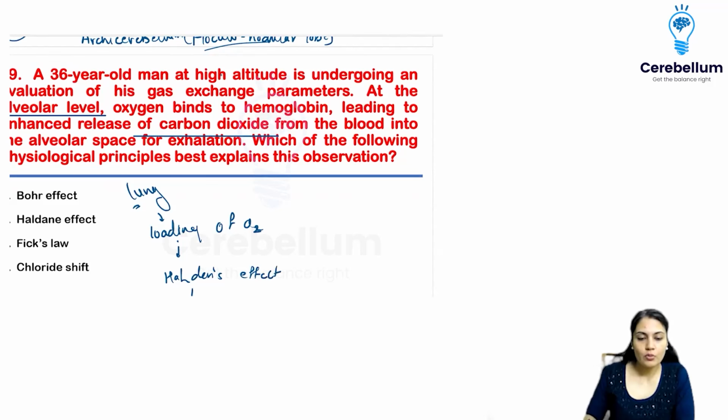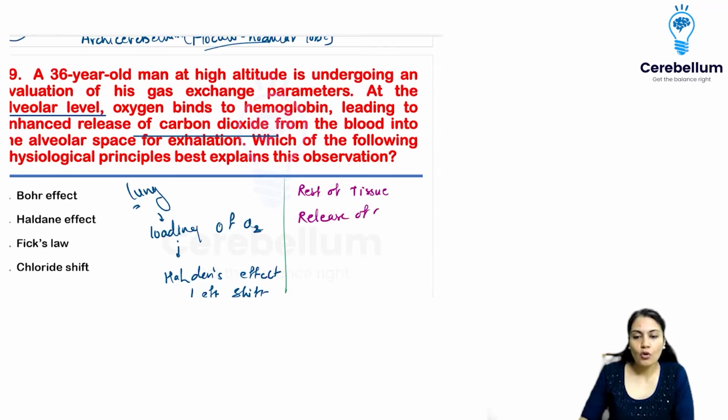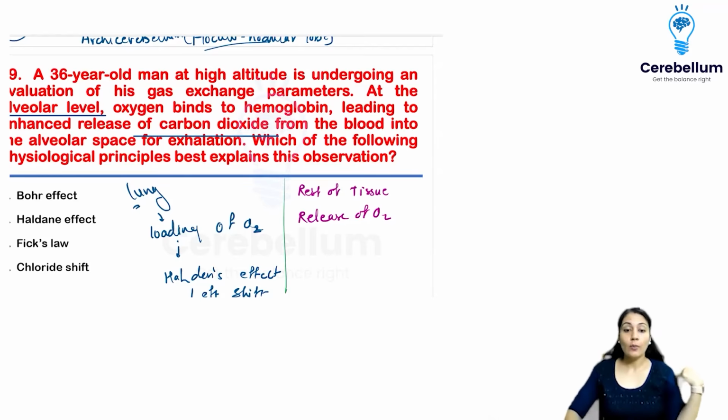And which shift is it going to cause in the OH-DC curve? It is going to cause a left shift. On the other hand, if I talk about the Bohr's effect, what is the Bohr's effect? It is going to be seen in the rest of the tissues, not in the lung. It is going to cause release of oxygen, right? And over here, there will be release of carbon dioxide in the lung, okay?